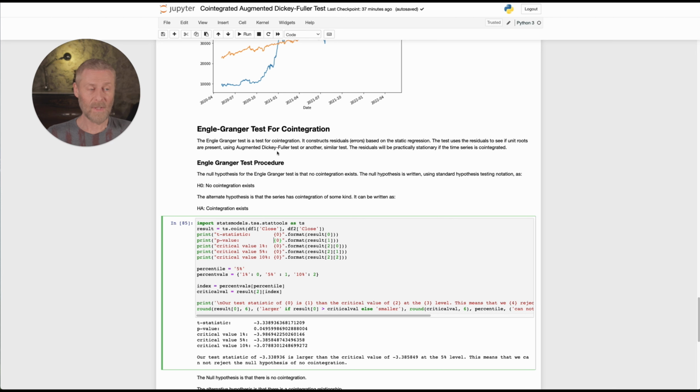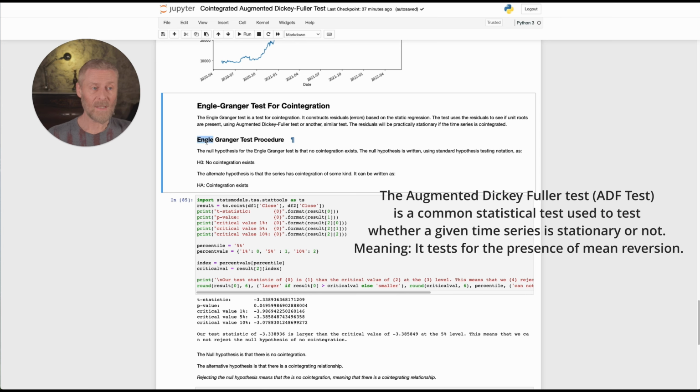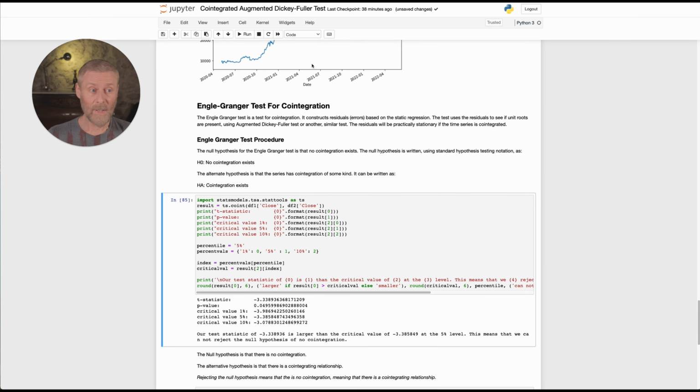What we have here below, and I've provided a little bit of an explanation here, is the Engle-Granger test for co-integration. And co-integration basically means, are they moving in tandem? And the actual test underneath the hood uses the augmented Dickey-Fuller test. You don't need to know what all that stands for. What you need to understand is the null hypothesis. Remember, the null hypothesis, the boring one for the Engle-Granger test, is that no co-integration exists.